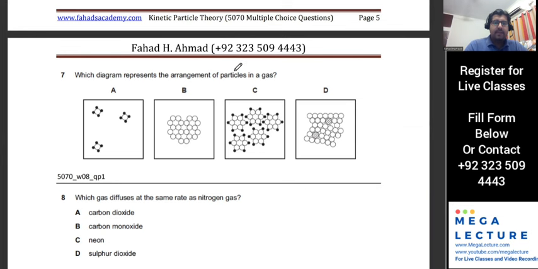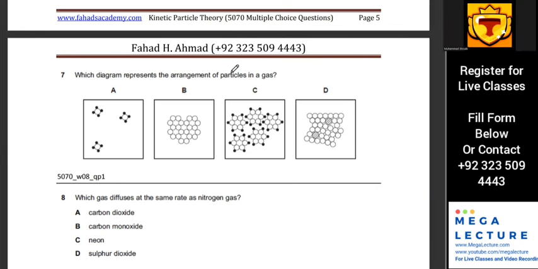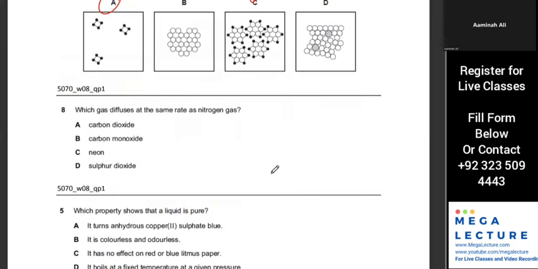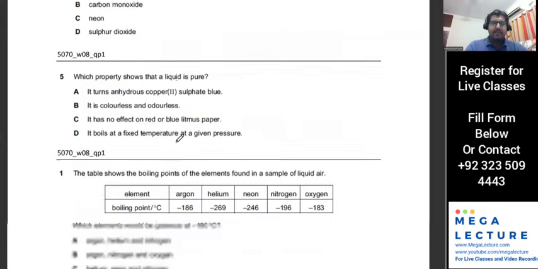A is a gas, and which one is a liquid then? Although that's not part of the question, if they had asked you about that, which one is a liquid? I think it's going to be C because it's loosely packed, right? So this is kind of pretty much the same.